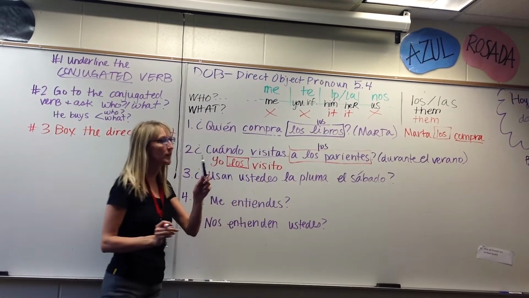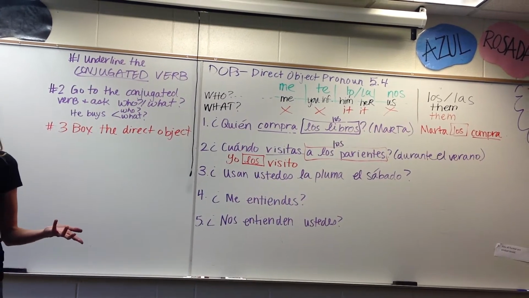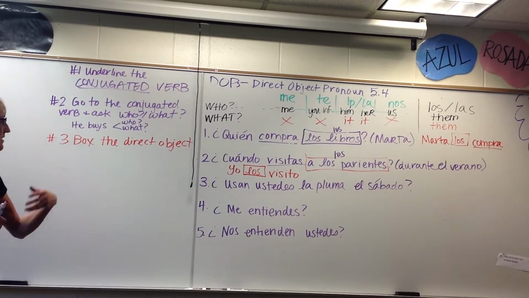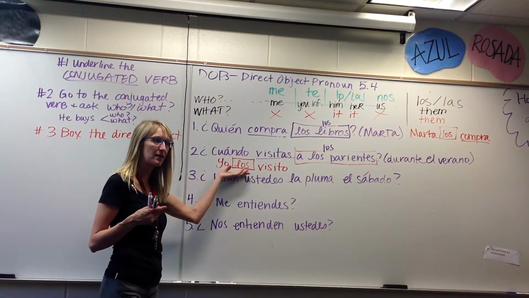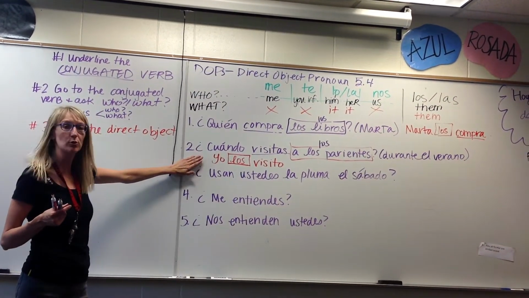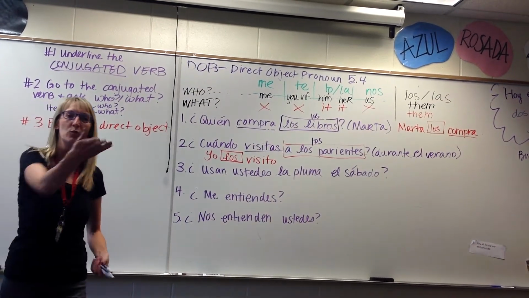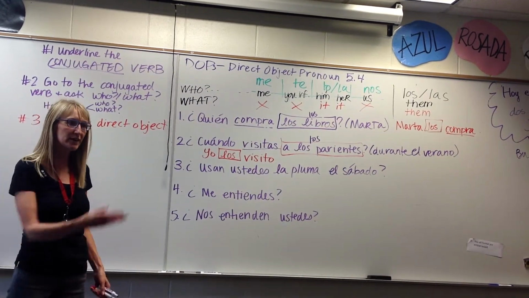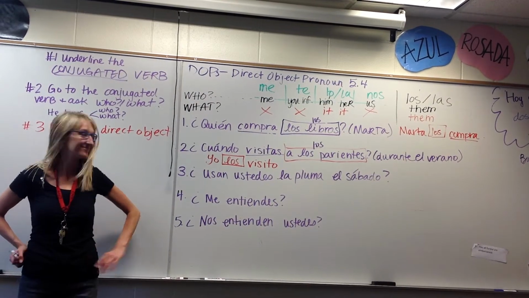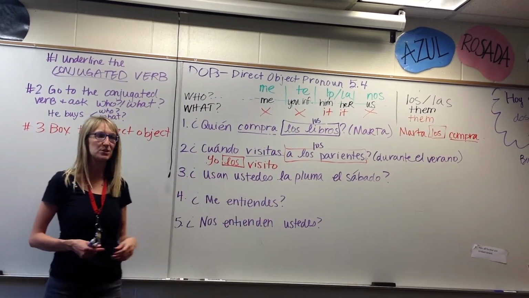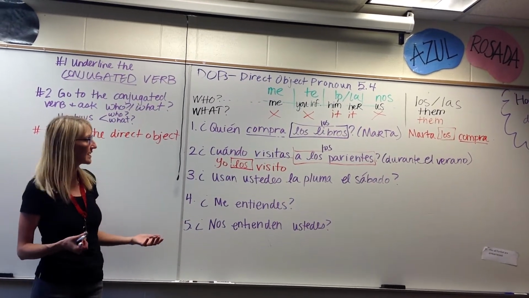Now, this is really common and really easy to do because you've already done so much work, right? You had to understand what all the words meant. You have to identify the verb. You have to identify the direct object and replace it with something. But does this answer your question? No. Look at this, Hunter. I ask you, hey, when do you visit your grandparents? And you say, I visit them. Well, when? I visit. Who do I visit? Them. Did you answer the question? No, you need to have an answer to your question. So we're not done yet.